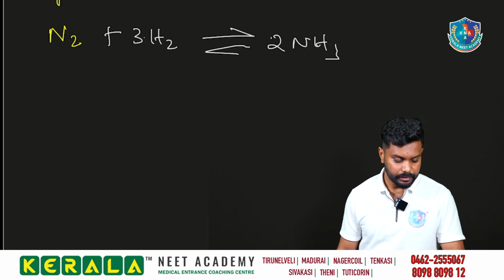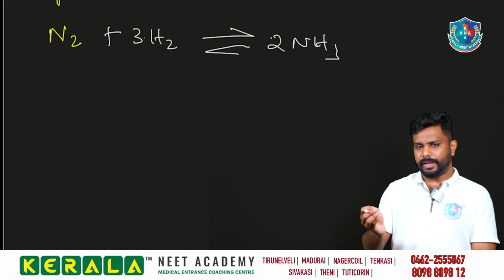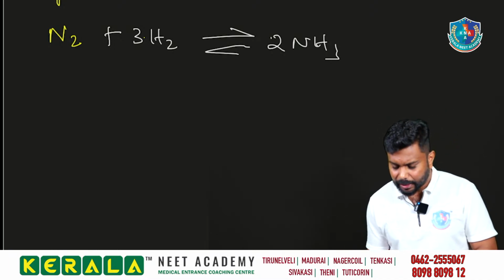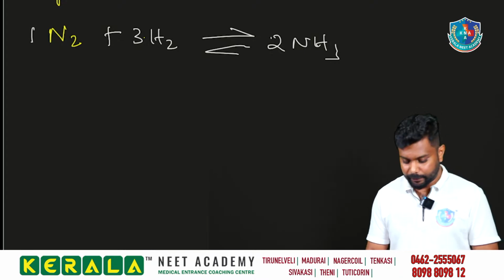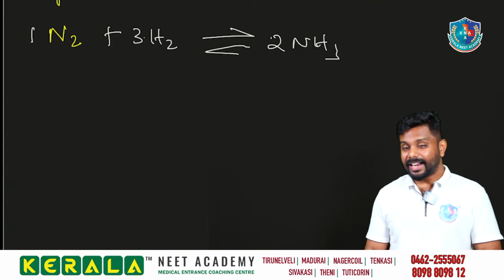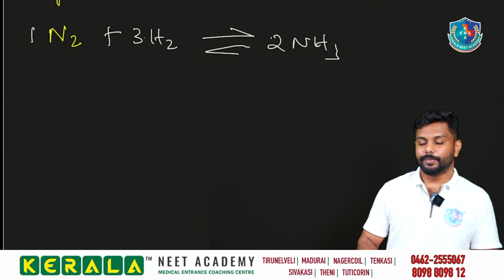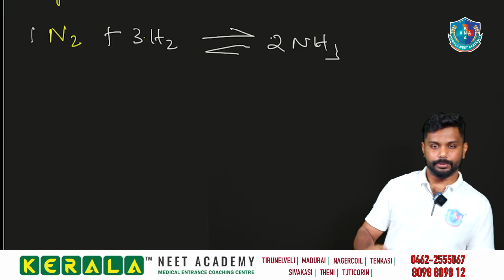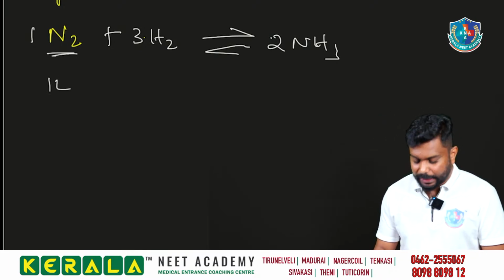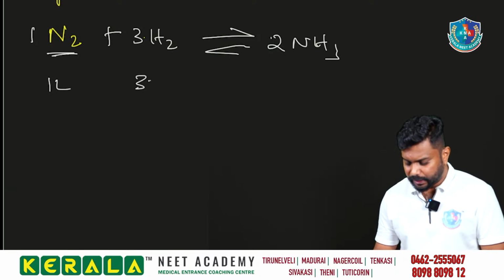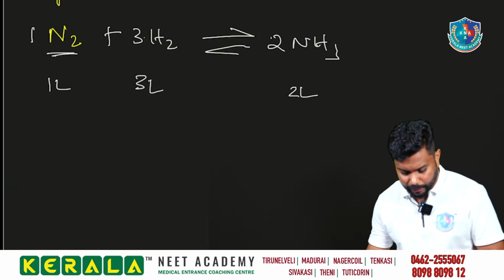Nitrogen plus hydrogen. Here we are taking the number of moles. What is the number of moles in the nitrogen? It is 1 mole. Here we have 3 moles. So we are considering mole as the volume, by the Gay-Lussac law. So 1 liter of nitrogen, 3 liter of hydrogen, and 2 liter of ammonia.